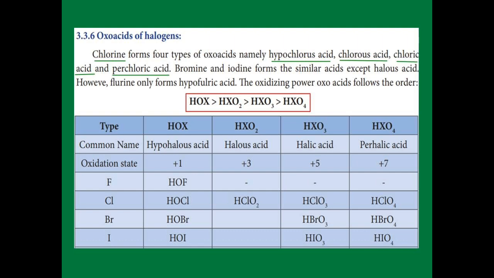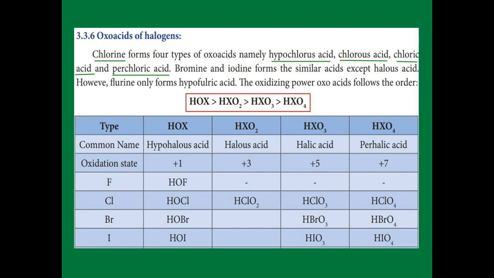And bromine, there is HOBr, that is hypobromous acid. There is no bromous acid. And then HBrO3, that is bromic acid. HBrO4, perbromic acid. And iodine, HOI, that is hypoiodous acid. Next, there is no iodous acid.